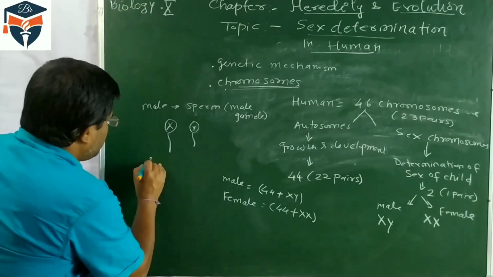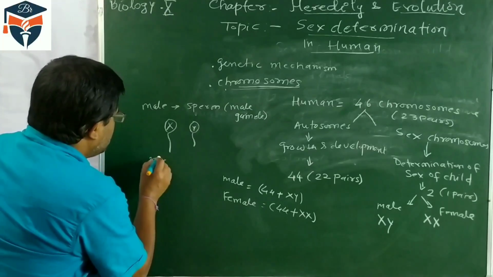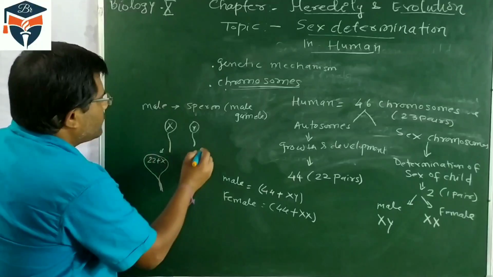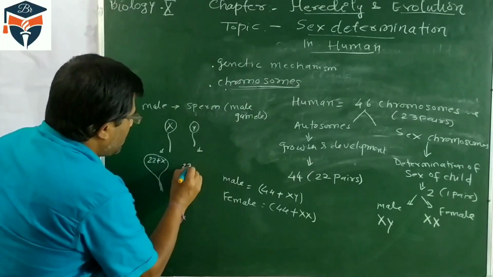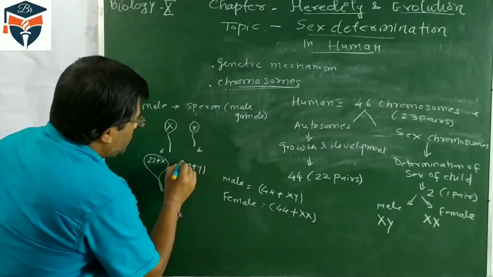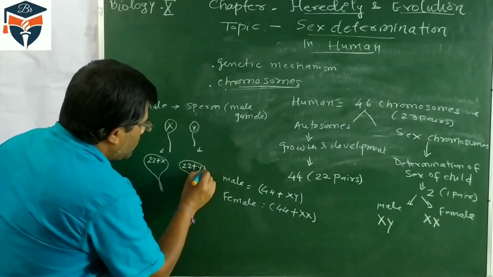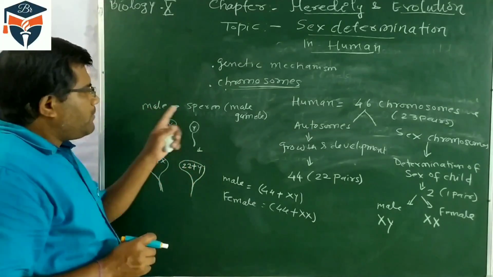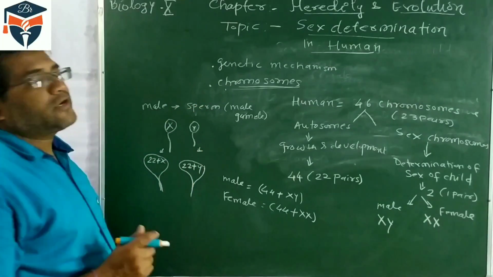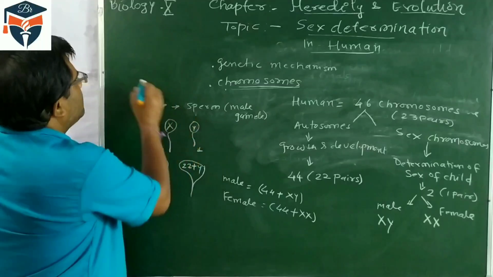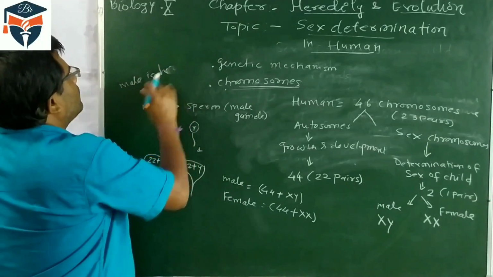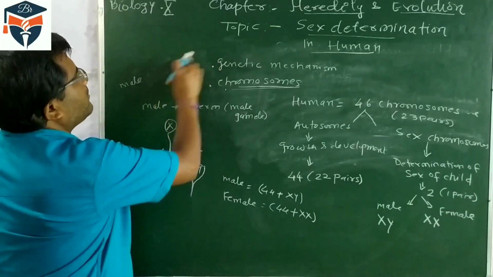It means we are writing 44 plus X. Some sperms are having the X chromosome, and some sperms are having the 22 plus Y chromosome. So, male produces 2 types of sperm, and this is called heterogametic. Male is heterogametic.